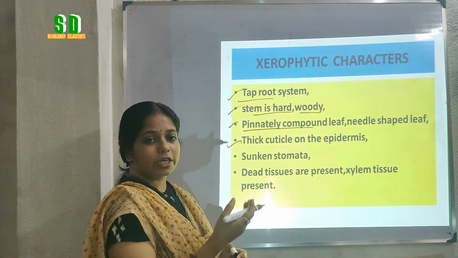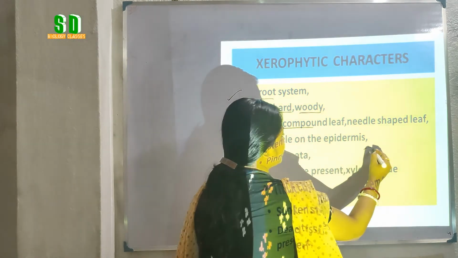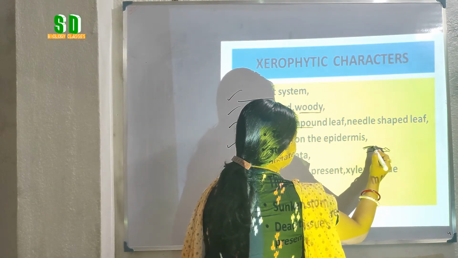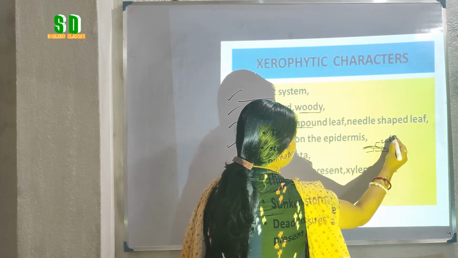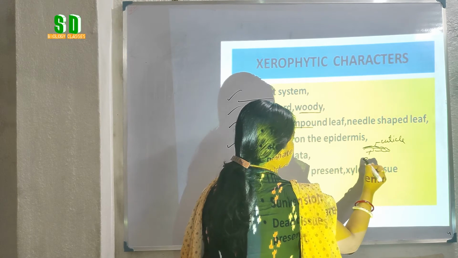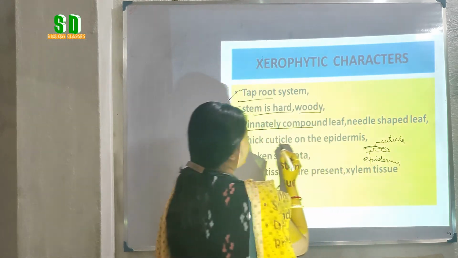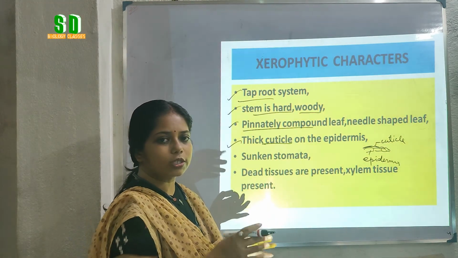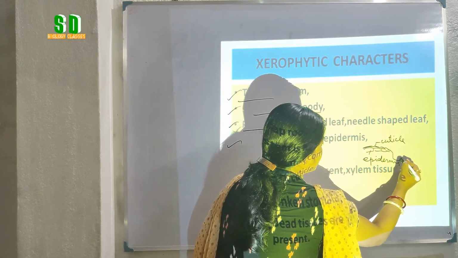Whereas on the pinnately compound leaf, this is the epidermal layer. We will get a thick layer of cuticle on the upper surface of the epidermis. The cuticle prevents excess water loss by transpiration. We are also getting sunken stomata.